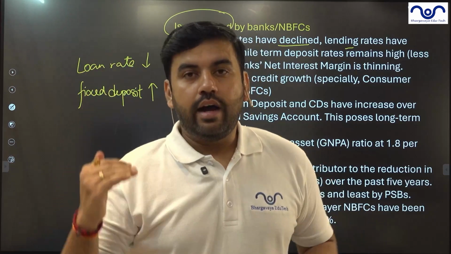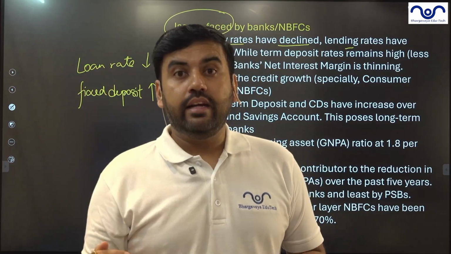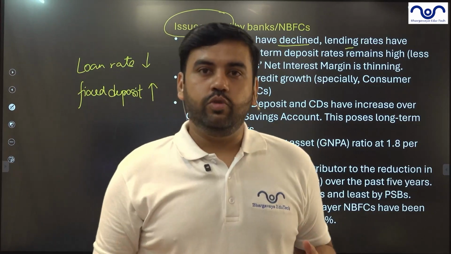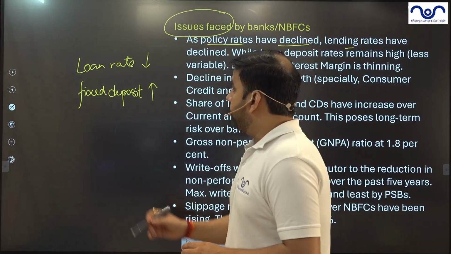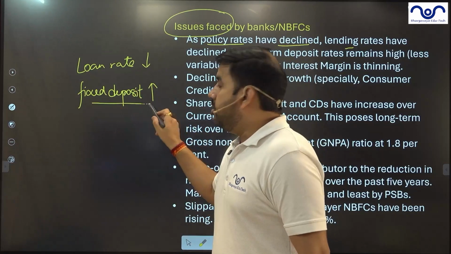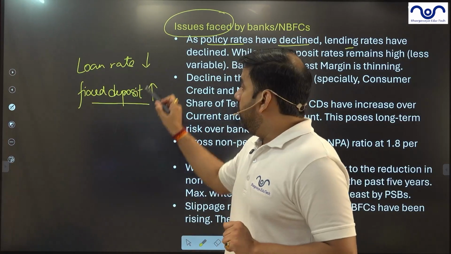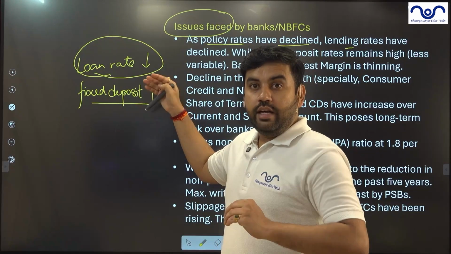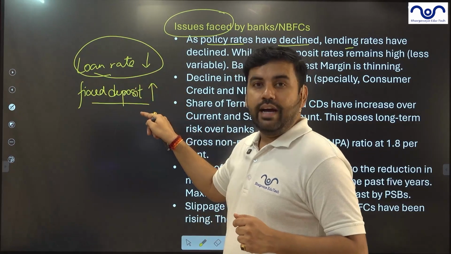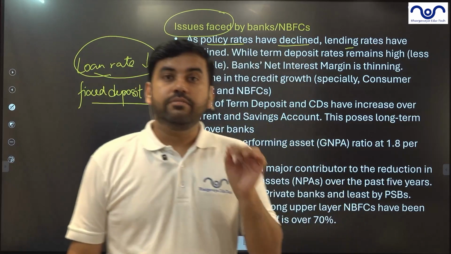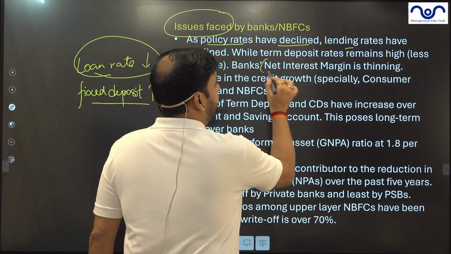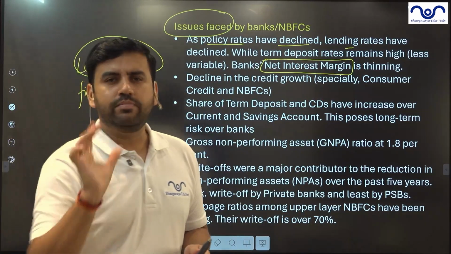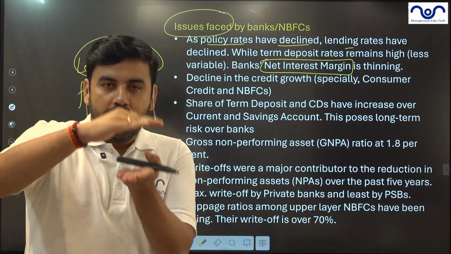So as repo rate declines, as CRR declines, banks can put more money in the hands of the consumer, to attract business. However, with this, fixed deposit does not change. Now, the loan which they are offering at lower price, so they are selling at low, but they are buying at high. It means what? The bank's margin, which is known as net interest margin, is thinning. Thinning means it is becoming very, very small. So their margin is thinning.